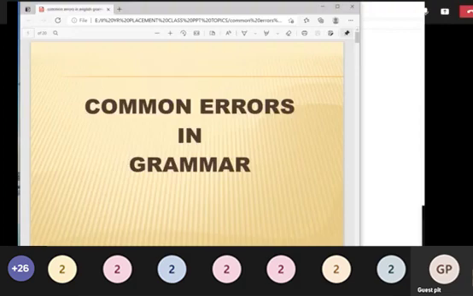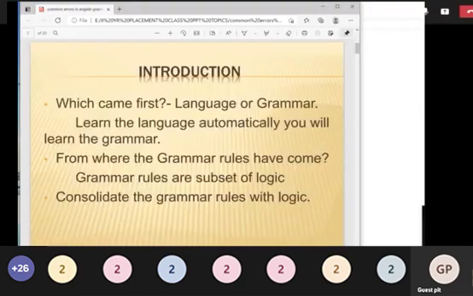Okay, so now we are going to see some of the grammar topics, how you can uniquely find out the error in the sentence, how you can equip yourself on the grammar topics, because this is not a new thing for you. Already you would have studied this in your first year. So now we are just going to recap those rules and regulations in the grammar, and I'm just going to tell you how you can find error in the grammar topics. Okay, so let's go for the class.